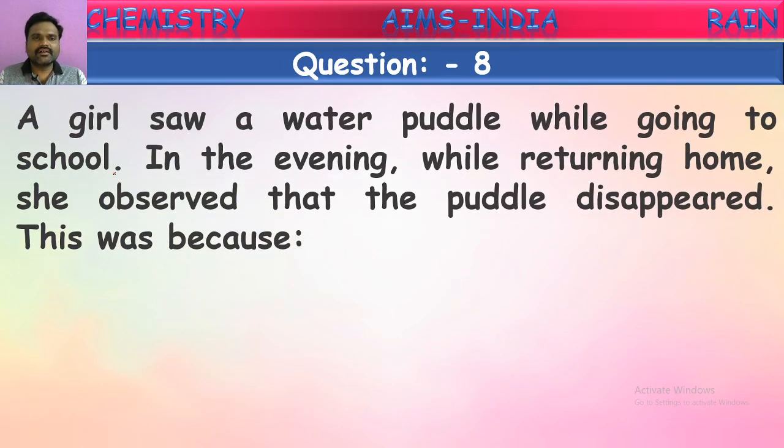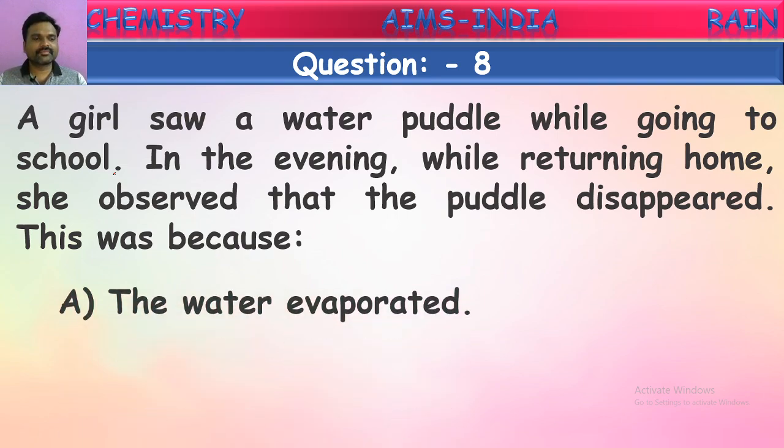A girl saw a water puddle while going to school. So, a girl like you is going to school. She has observed a puddle on the roadside, a puddle of water, a small meadow. In the evening, while returning home, she observed that the puddle had disappeared. This was because of what? How do these water puddles disappear? What is the reason behind it?